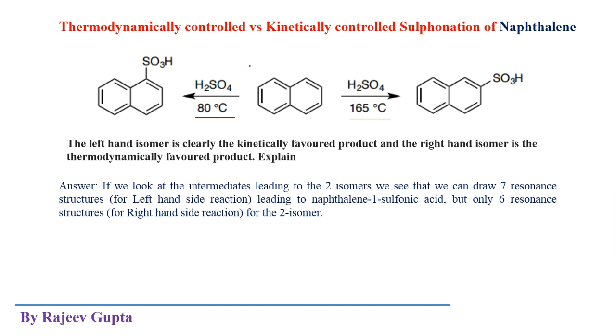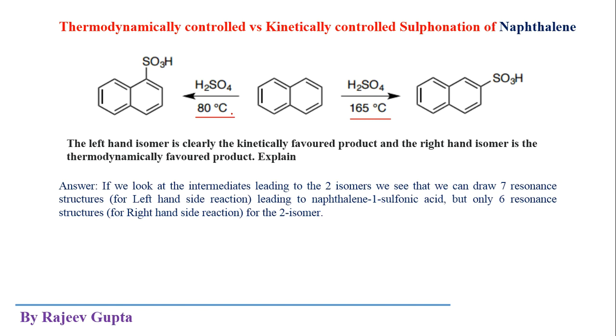So here two types of controlled reactions are shown, thermodynamically controlled and kinetically controlled. At high temperature generally we see the thermodynamically controlled reaction, but at low temperature, 80 degrees Celsius, we observe the kinetically controlled reaction.